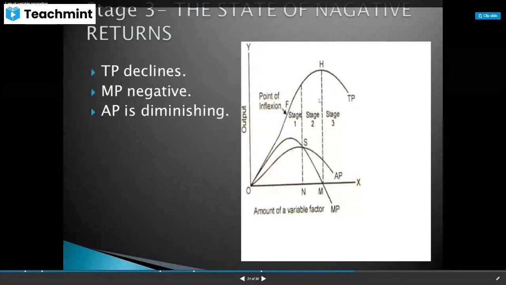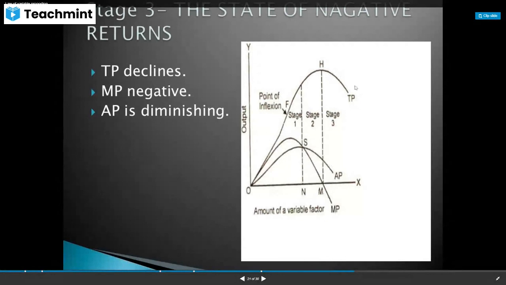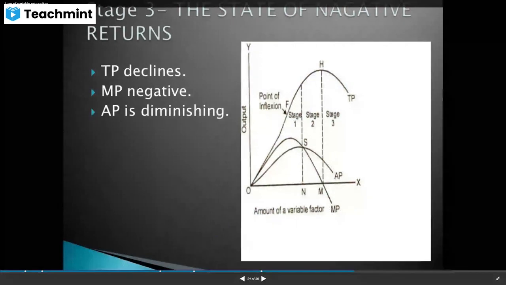After it is decreasing. And in the second stage, TP is increasing at a decreasing rate and then it becomes maximum. And then AP is decreasing. And then MP is decreasing and it is becoming 0. And in the third stage, TP declines, AP is decreasing, and then MP is negative. So these are the 3 stages. The first stage is increasing returns, the second stage is diminishing returns, and the third stage is negative returns.